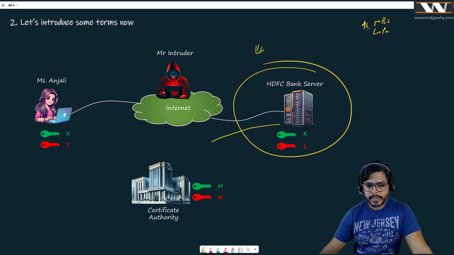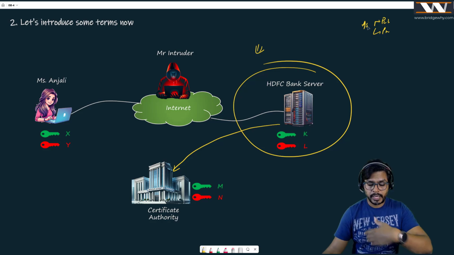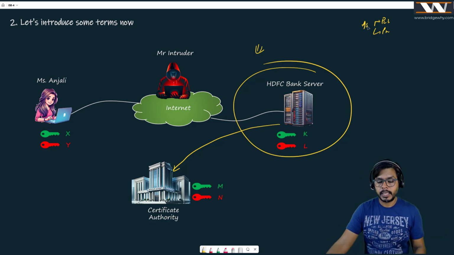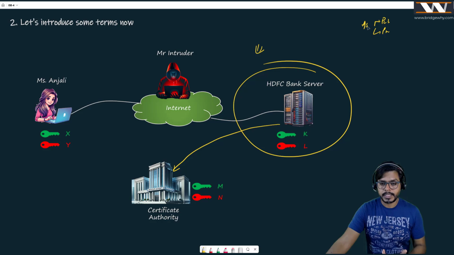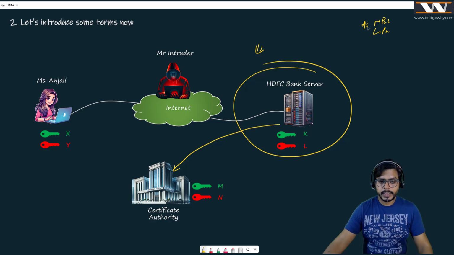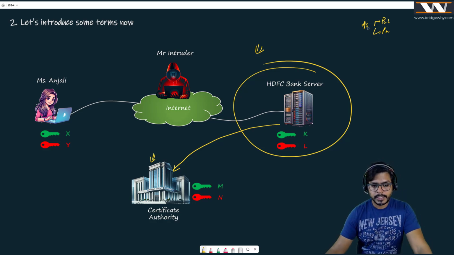It goes to the certificate authority to request that I want to be online and I want to prove to everybody that I am the HDFC Bank server. I need something from you, which is the certificate. And the certificate authority is going to do its due diligence.